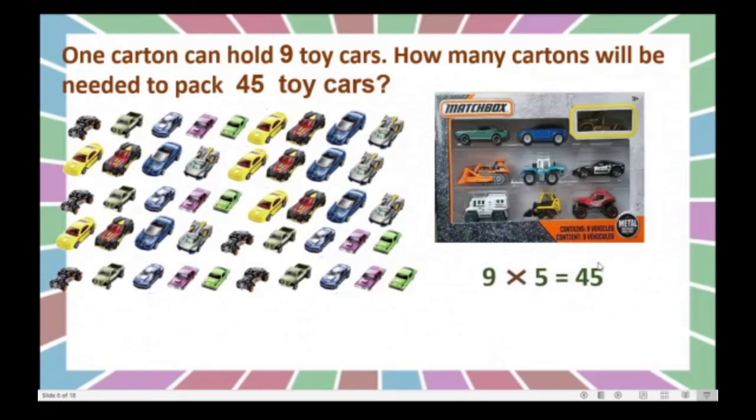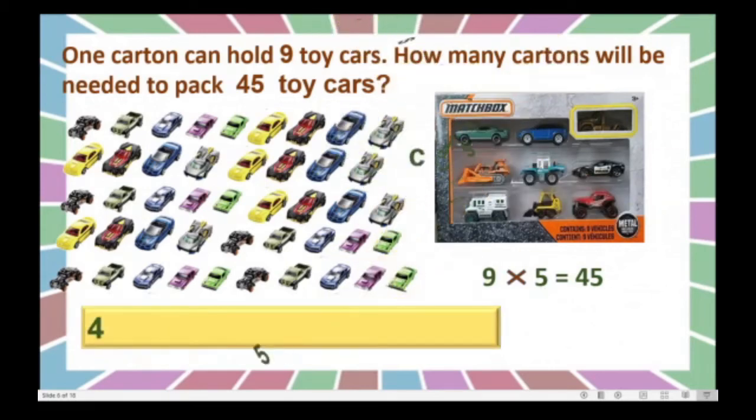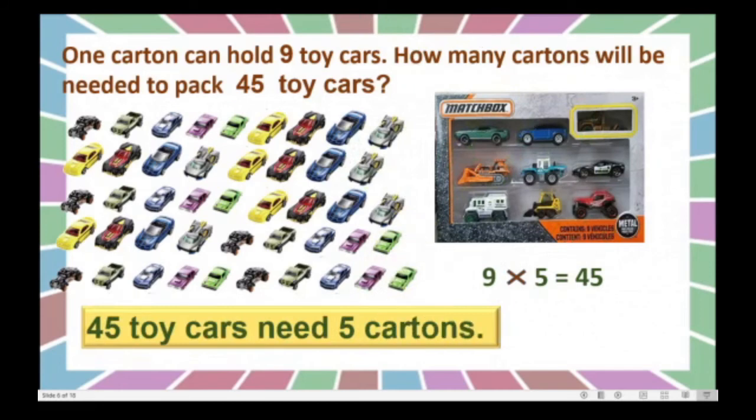Here we can say 45 total toy cars are there, and in each carton we can keep 9 toy cars. So we need 5 cartons. How many we need? 5 cartons. Here we can write 45 toy cars need 5 cartons. Isn't it?